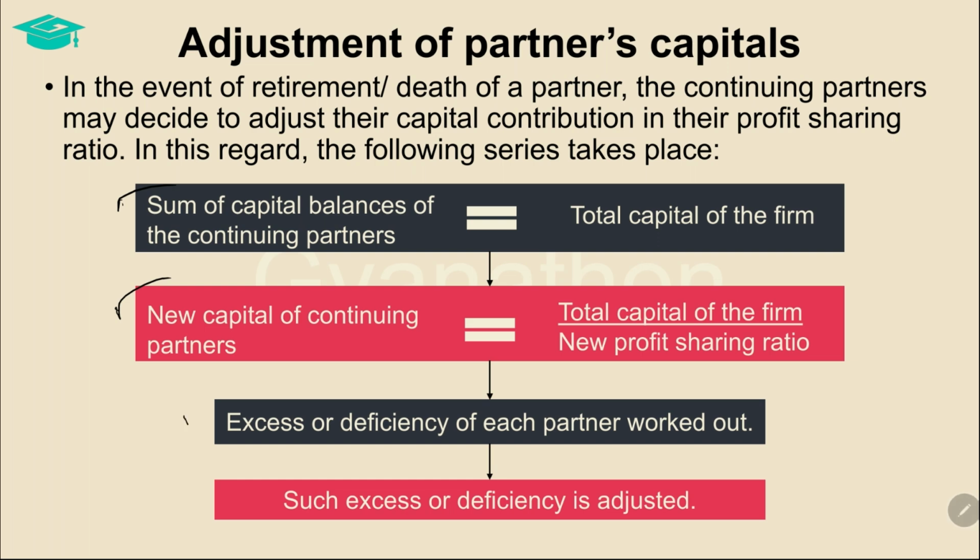This new capital of each partner is then compared with their existing capital balances in the books of the firm, and the excess or deficiency of capital of each partner is worked out. The partner whose existing capital is in excess of the new capital balance requirement will withdraw such excess balance, whereas the partner whose existing capital balance is less than the new capital balance requirement will bring in additional capital.